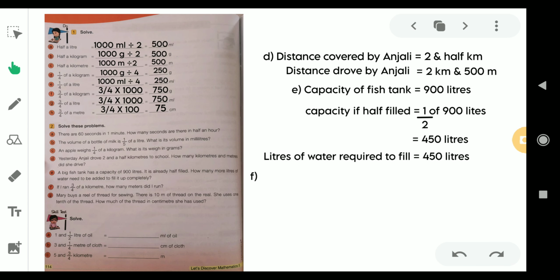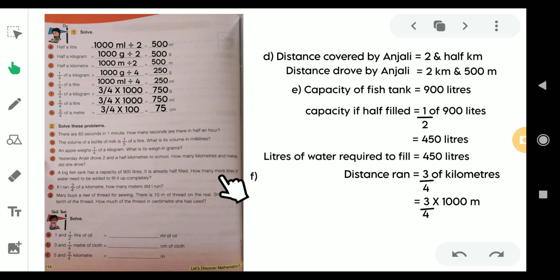Let us move on to the next question, that is D. No, it is E. A big fish tank has a capacity of 900 liters and it is already half filled. Then how many more liters of water need to be added to fill it up completely? So they have given the capacity of the fish tank as 900 liters, but this is an empty fish tank, right? The total capacity of that fish tank is 900 liters, meaning that fish tank can hold 900 liters of water, but right now it is empty.